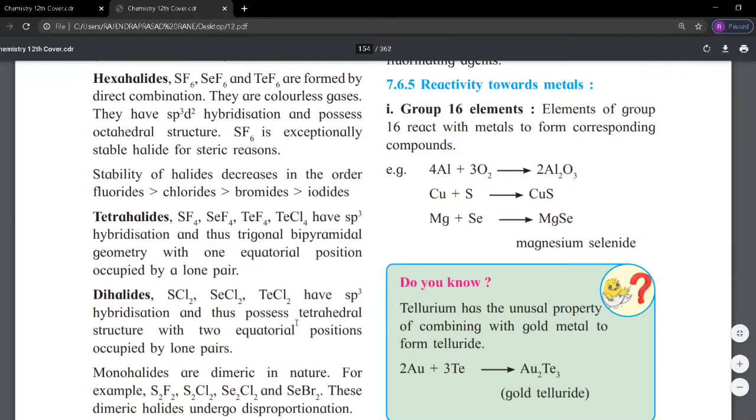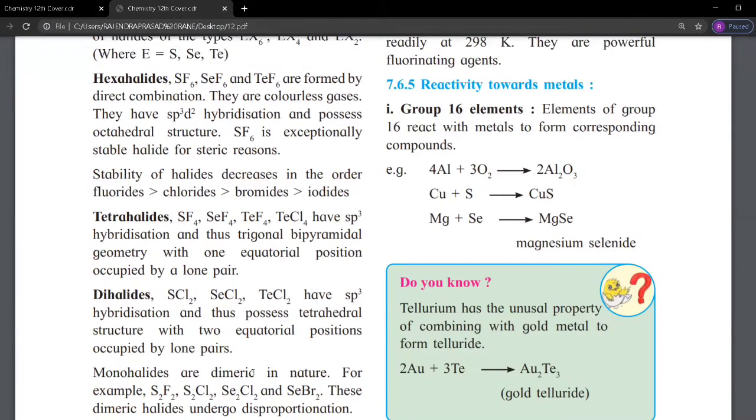They have a tetrahedral structure, since sp3 means tetrahedral structure, and the tetrahalides have trigonal bipyramidal geometry.